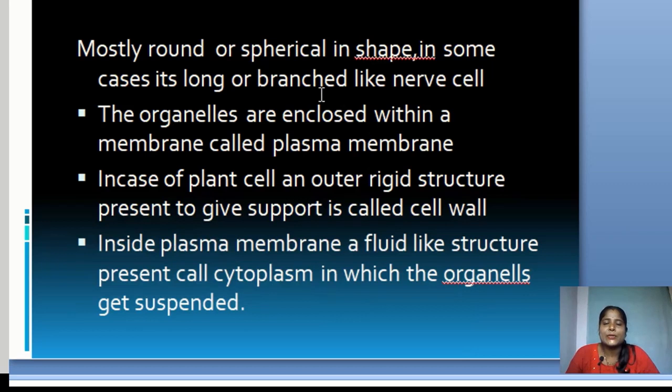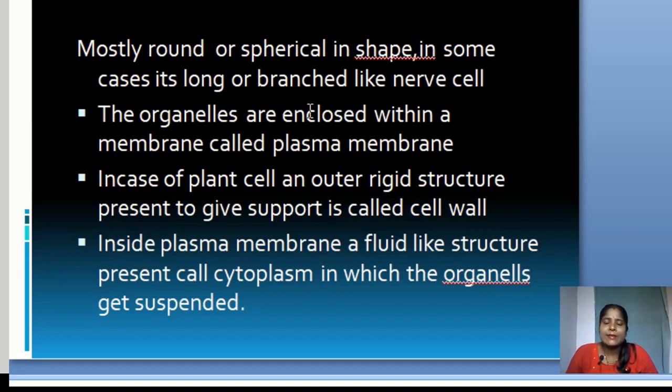If we see the structure of the cell, it is mostly round or spherical in shape in animals, and in plants it is rectangular in shape. The organelles are enclosed within a membrane called the plasma membrane.